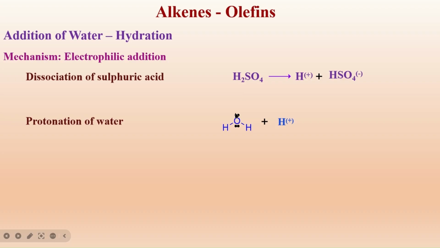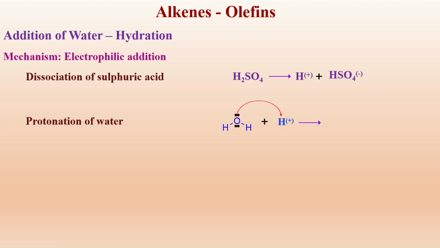The water contains oxygen, and this oxygen is in sp3 hybrid form, as we have already seen. When it is in sp3 hybrid form, it has two sets of lone pair of electrons. This lone pair of electrons is in excess, and that's why it is ready to give to the electrophile. H plus is electron deficient, that's why it can act as an electrophile. Excess electrons in the oxygen are shared with hydrogen.